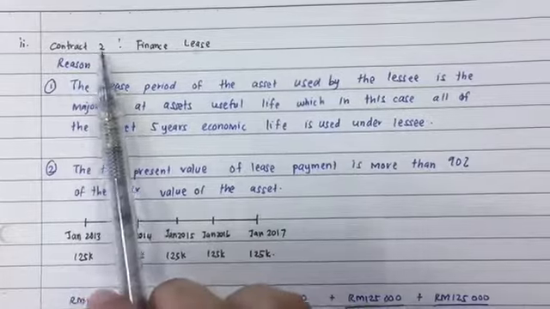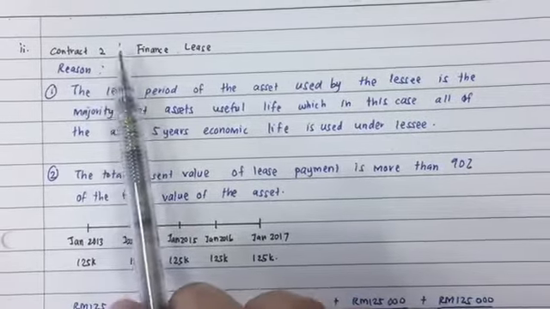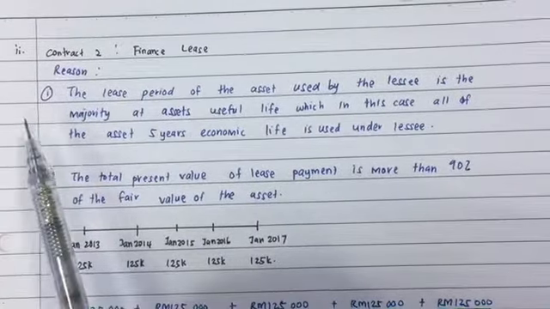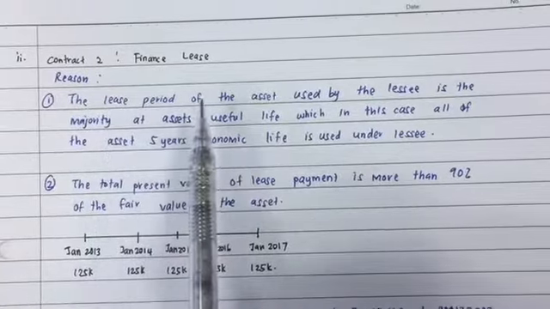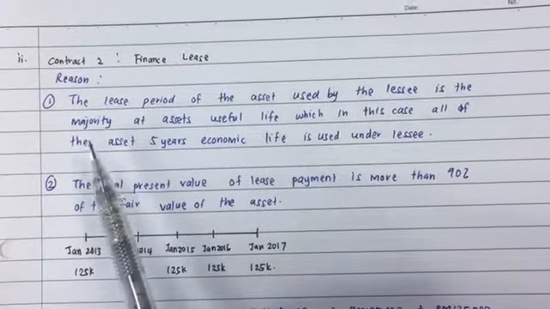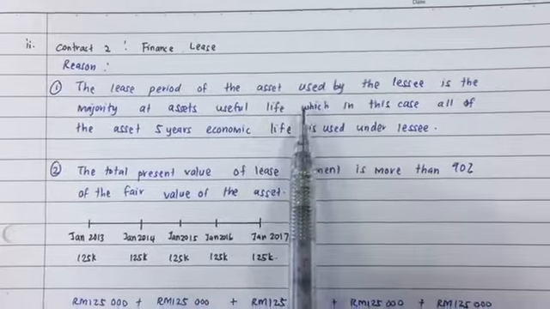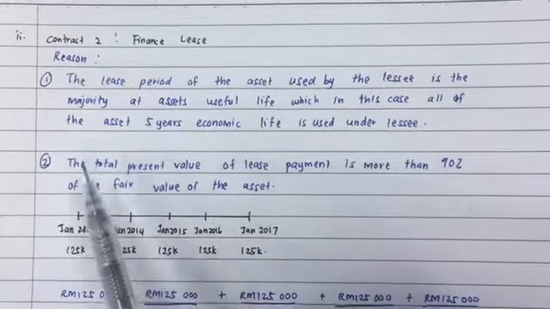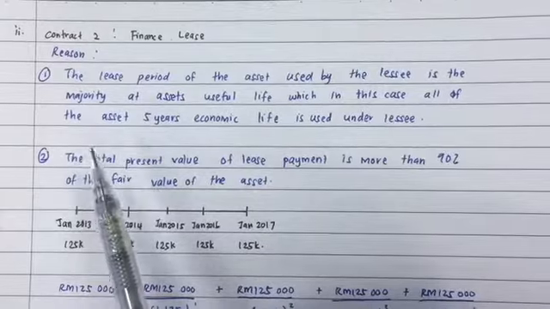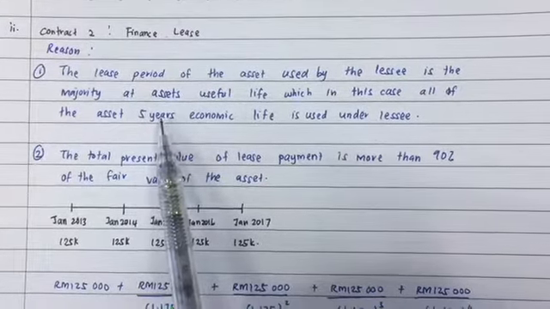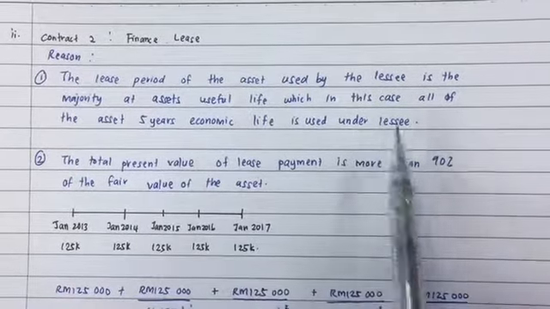Contract 2 is a finance lease. The reason is, firstly, the lease period of the asset used by the lessee is the majority of the asset's useful life, which in this case is all of it. The economic life of the asset is 5 years and it is used by the lessee.